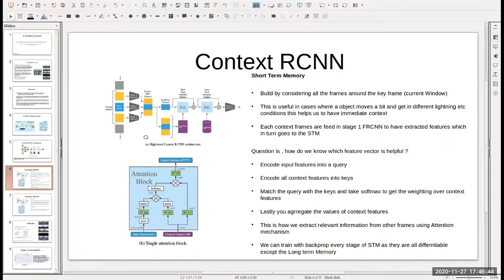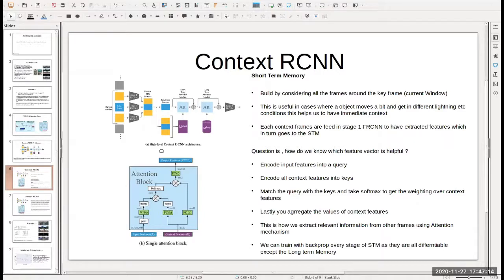The real use of this kind of memory is, you can assume that in a current frame, if there is a car and it moves out a little bit, with a single detection camera there might be a chance that it doesn't detect the car because the car has been occluded in the overall frame. But when you have this past history from the current window, it would definitely help to identify that this object is a car, because it is also taking features from the past.